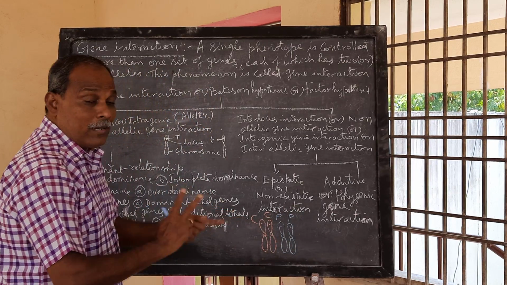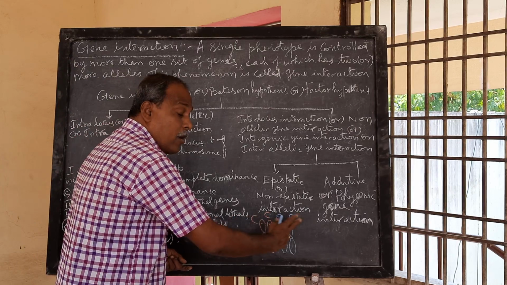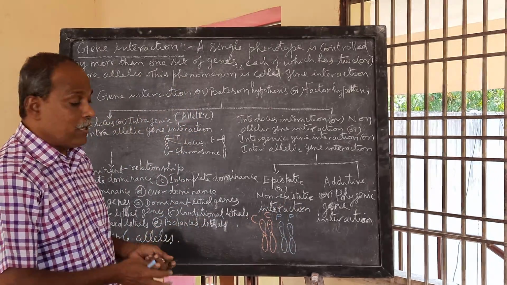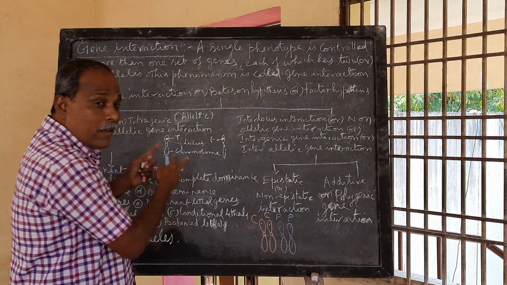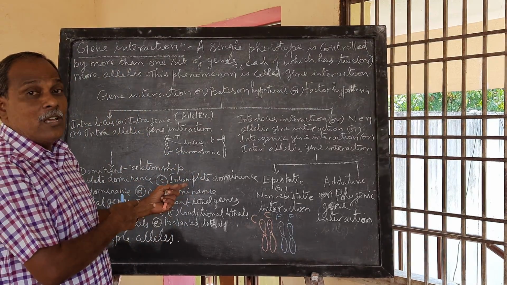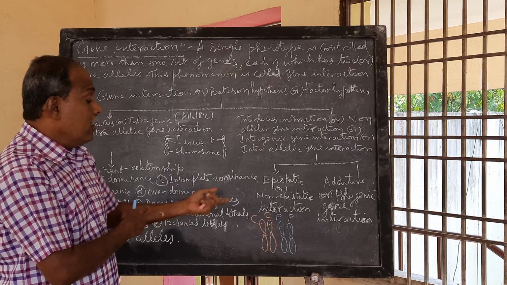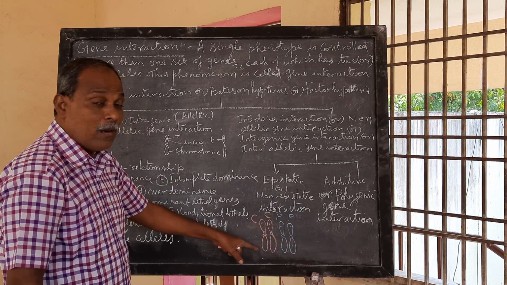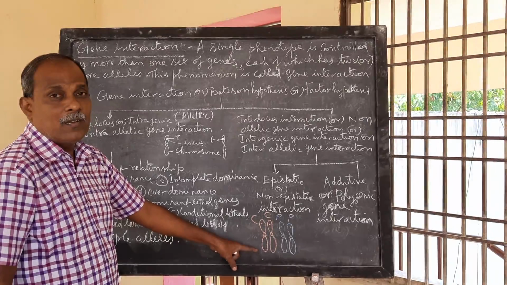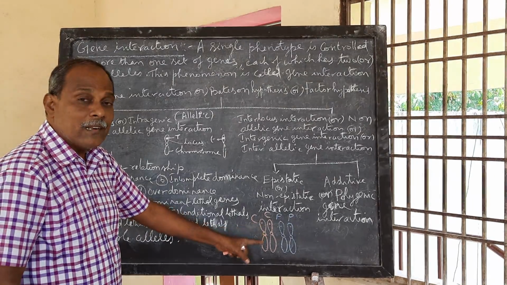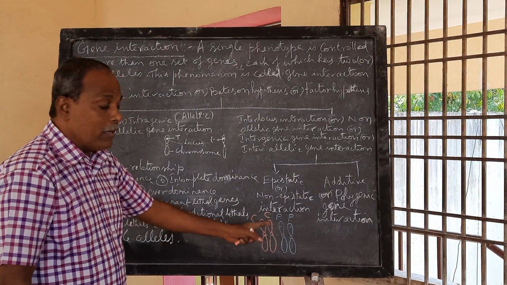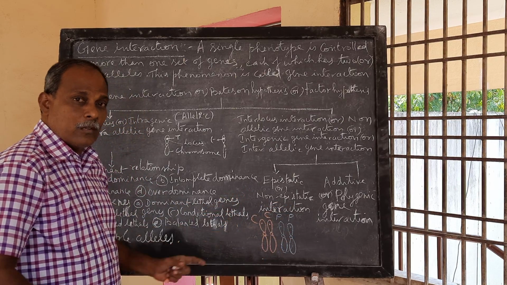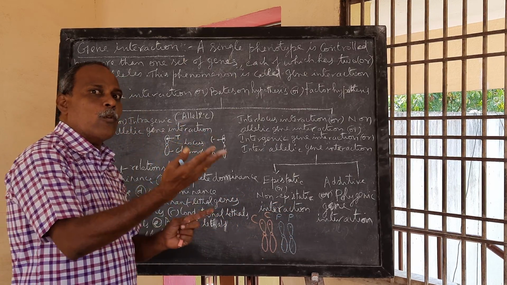Now, interaction between different alleles is called non-allelic gene interaction. Interaction between the same allele is intragenic or intra-allelic gene interaction. When the interaction is between different genes, this is called intergenic, in the sense of genes located on different homologous chromosomes.